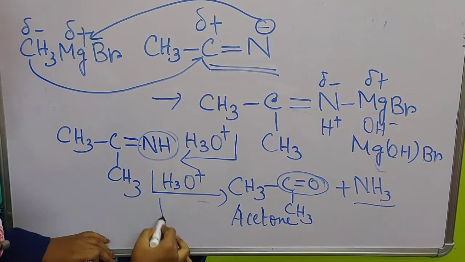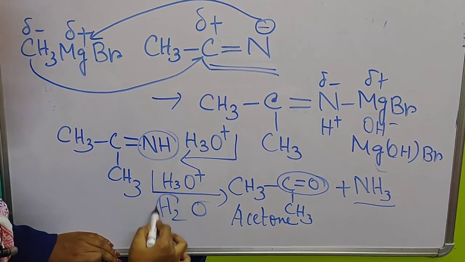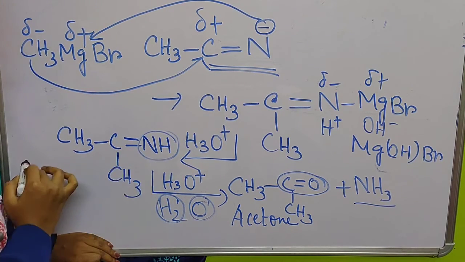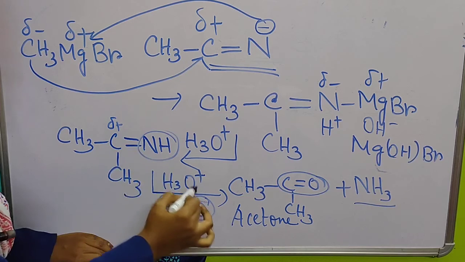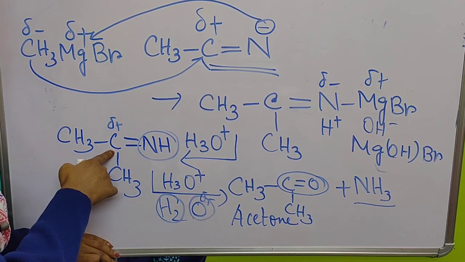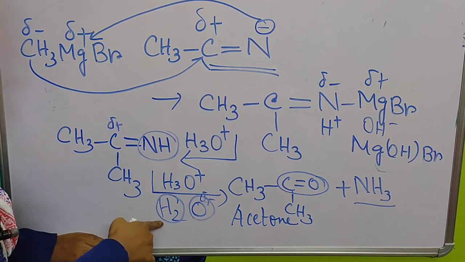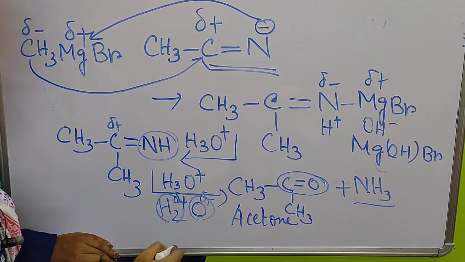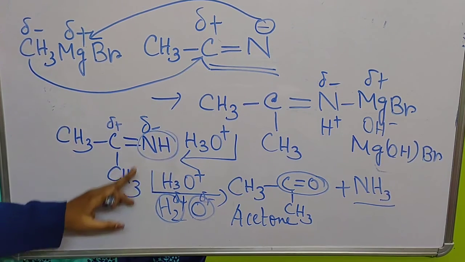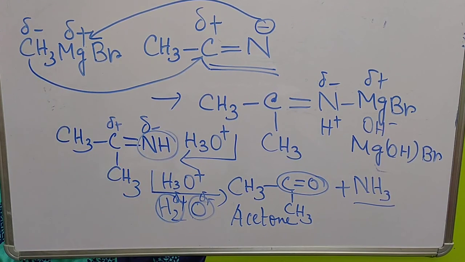In H2O, 2 hydrogens and 1 oxygen are there. Oxygen will combine with the carbon, because carbon is positive, oxygen is negative. And hydrogens are comparatively positive, so hydrogen will attach with the nitrogen. So 2 hydrogens will attach with NH, forming NH3. Clear? So this is the reaction with alkyl cyanide.